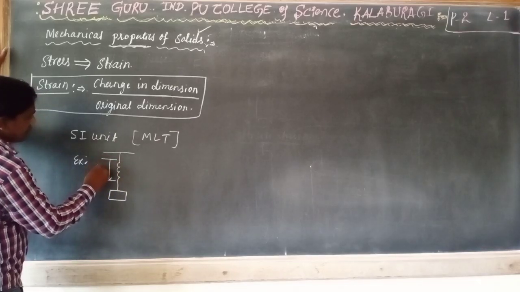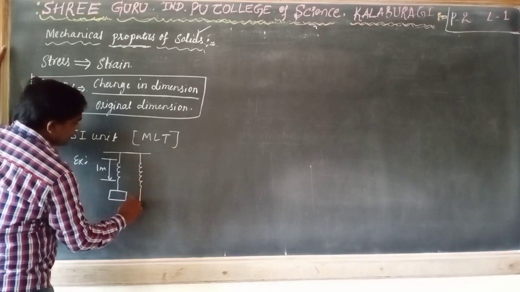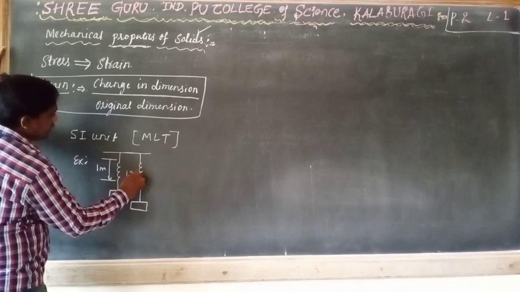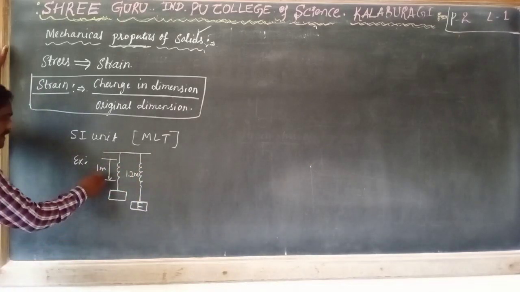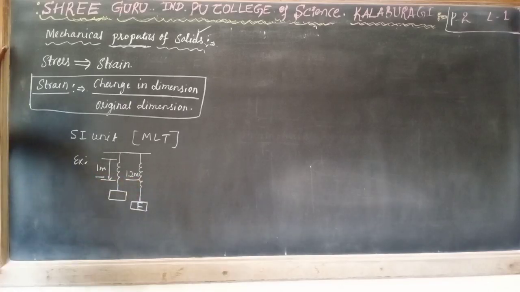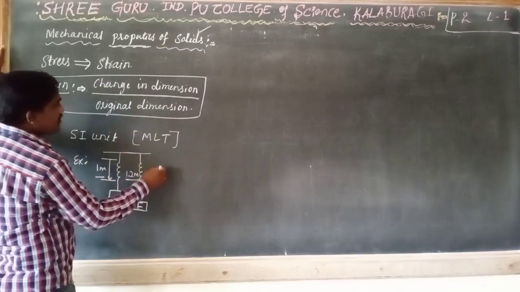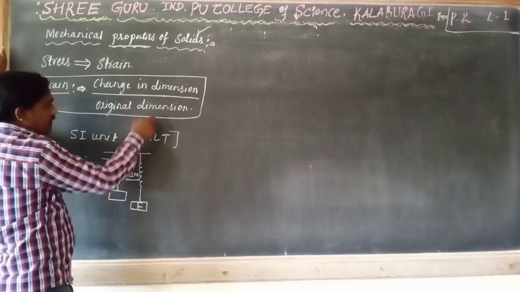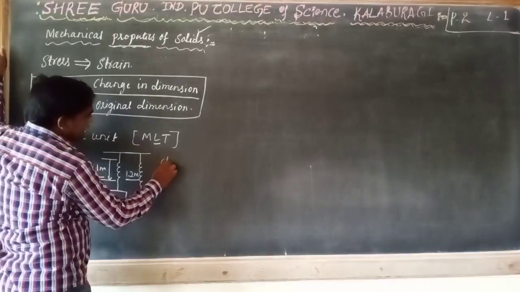After applying a force, its length is going to increase to 1.2 meter. Here I am considering the dimension is length. What is the measurement? That is change in dimension, here change in length.